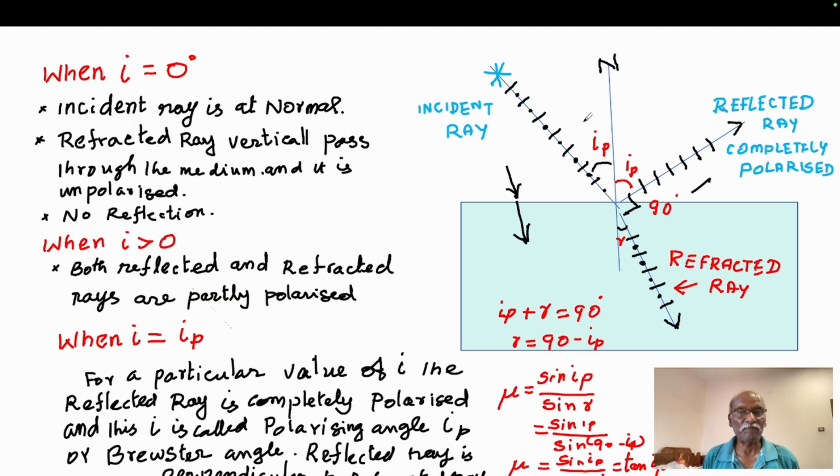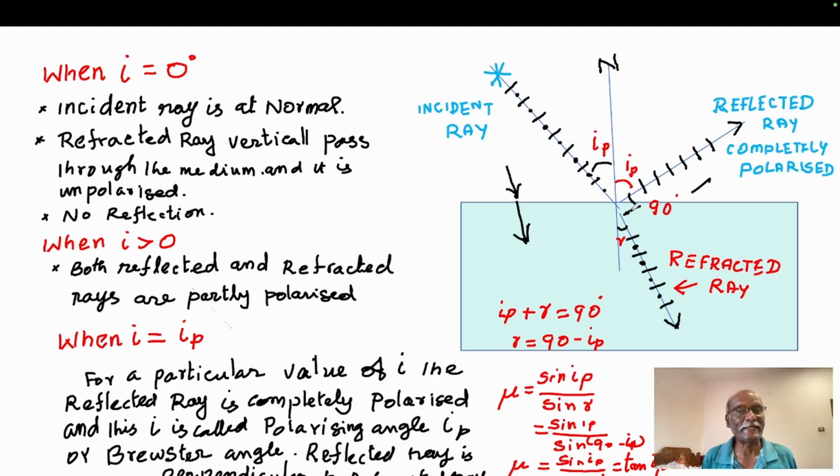When the angle of incidence I is equal to IP, the reflected beam is completely polarized and the reflected ray is perpendicular to the refracted ray. The refracted ray is partly polarized. Now see, this normal is a vertical straight line.